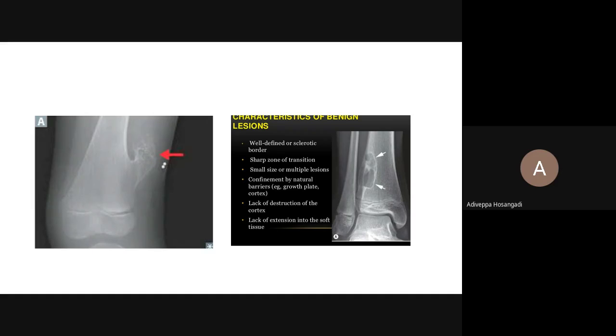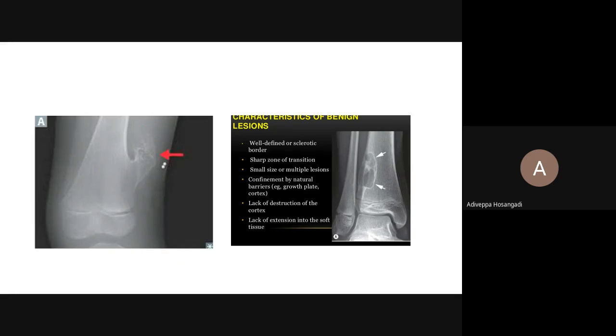Whenever you palpate a benign bone tumor, you will see a huge swelling, but on X-ray you will see a very small swelling. That is because half or more than half of the tumor is cartilaginous, which is not seen on X-ray. So the tumor is smaller on X-ray as compared to what you feel clinically.